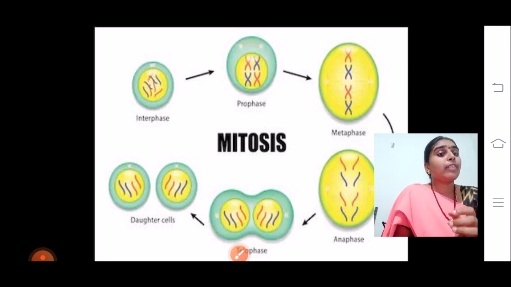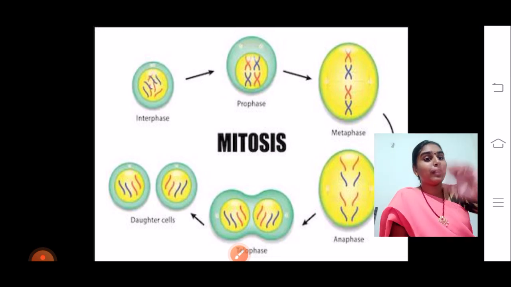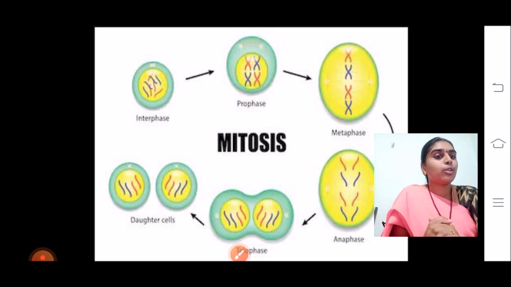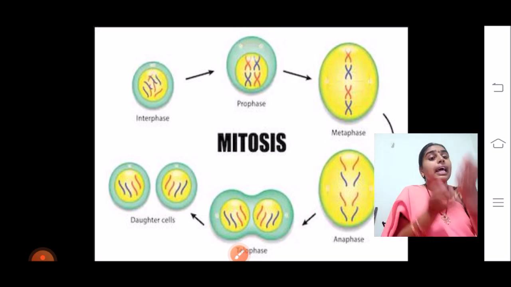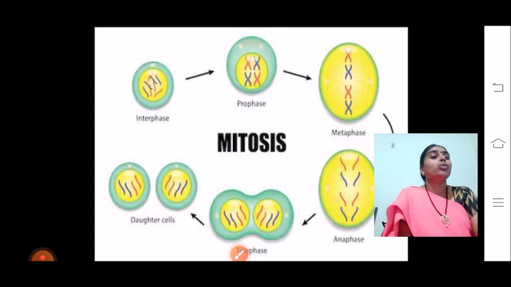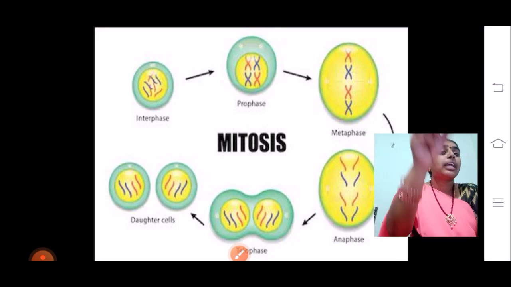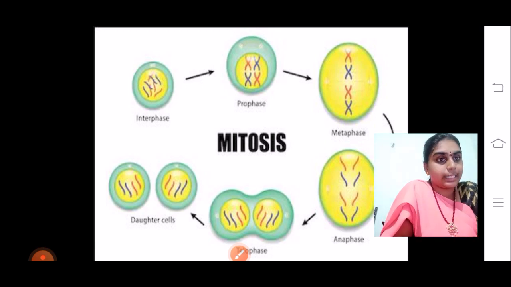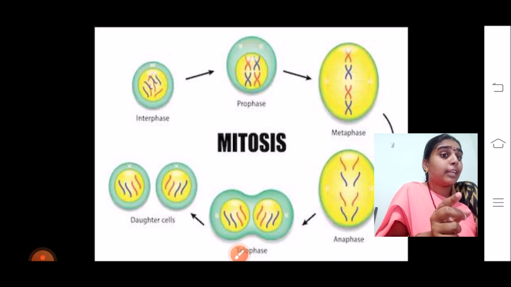In anaphase 2, this is the important phase, where in the previous meiosis 1 we have seen that the complete chromosome is going to the opposite poles. But here the centromere is going to break and give the chromatid to the opposite pole. So in the metaphase also there are 4 chromosomes, and after the anaphase also there will be 4 chromosomes each in the daughter cells, because here the chromatids will be divided. The centromere is going to divide and the number of chromosomes will be the same.